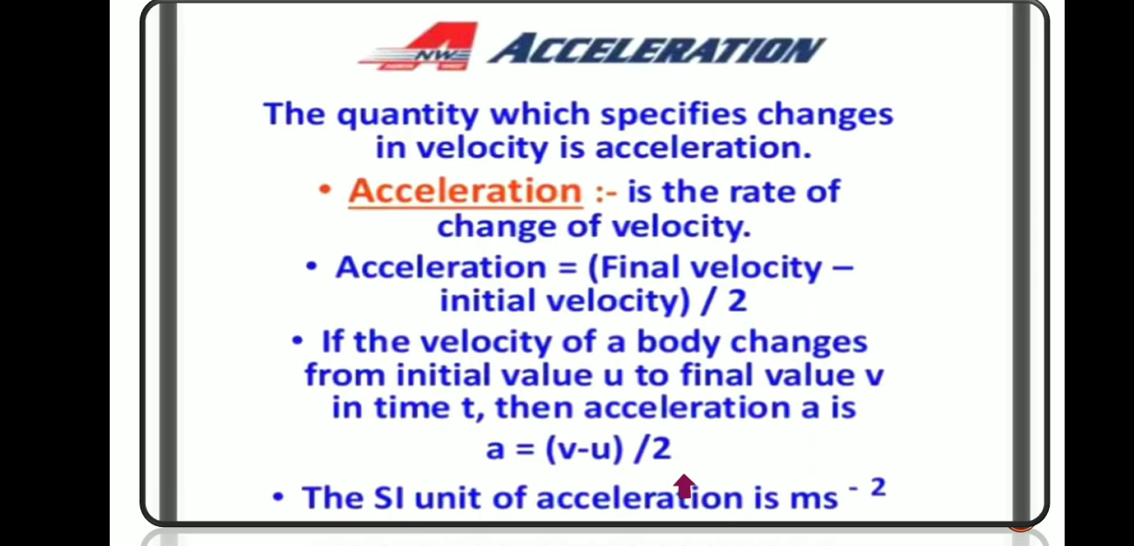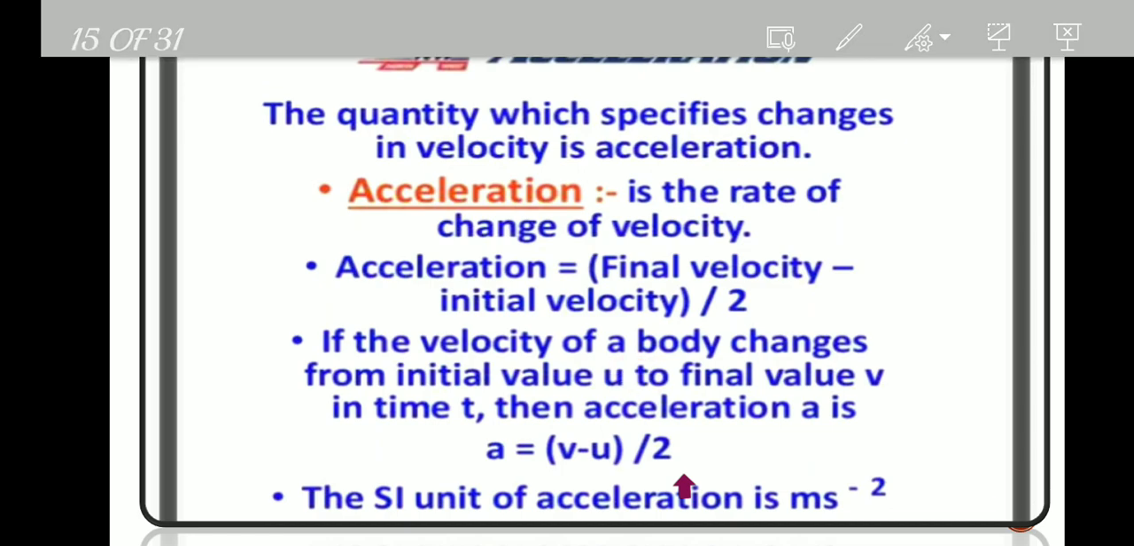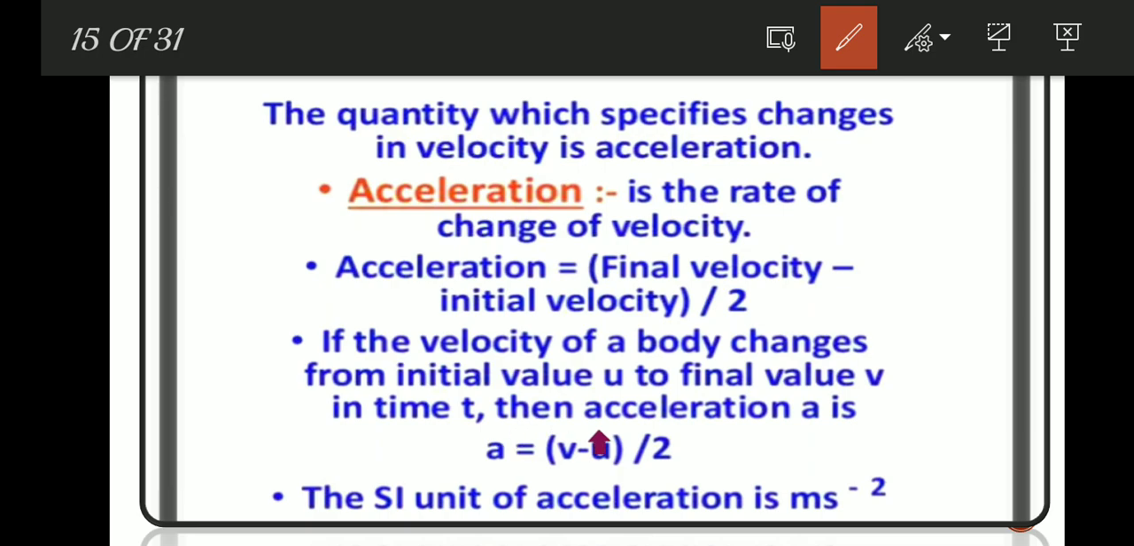Next important point, acceleration. A quantity which specifies changes in velocity is acceleration. Acceleration is the ratio of change of velocity. If the velocity of a body changes from initial value u to final value v in time t, the acceleration is a equals v minus u divided by t. The SI unit of acceleration is meter second minus 2, or meter per second square.